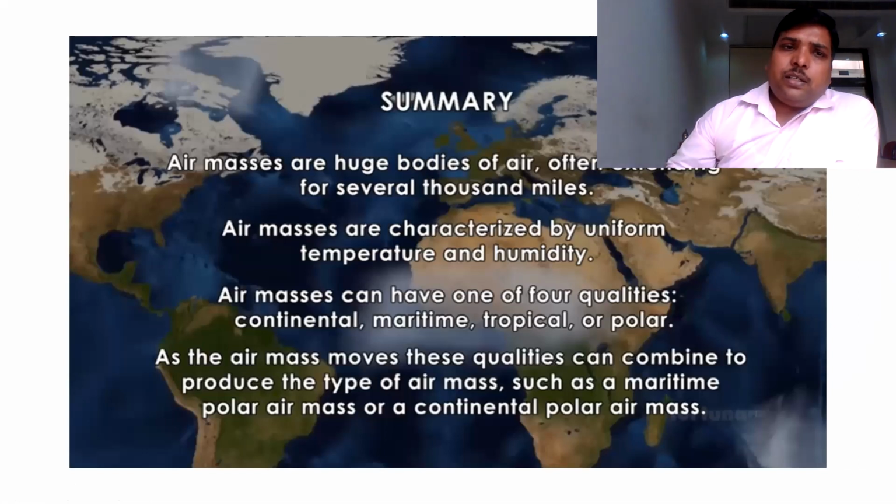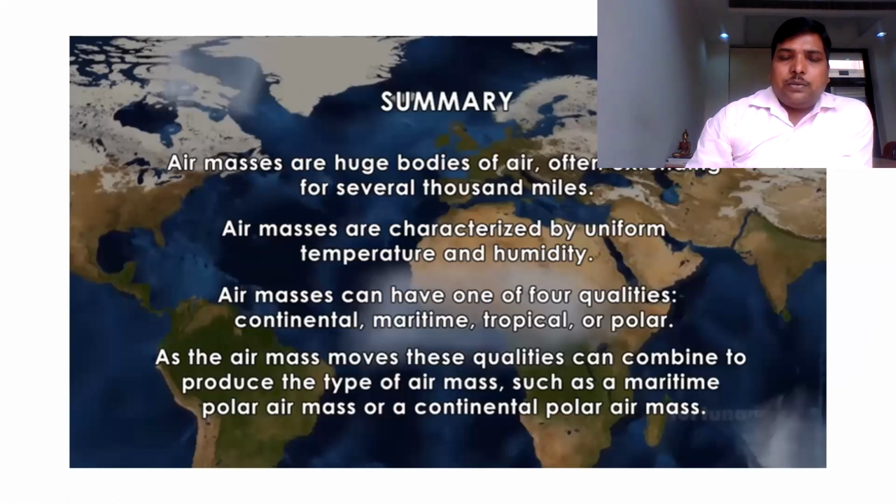In conclusion, we can say air masses are huge bodies of air often extending for several thousand miles. Air masses have unique properties, temperature and humidity, and there are four important types of air masses: continental, maritime, tropical, polar.